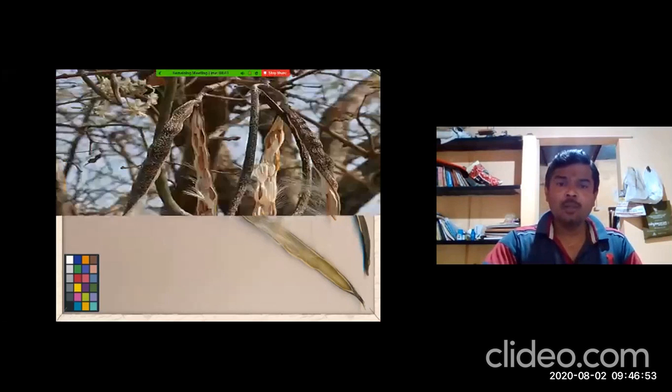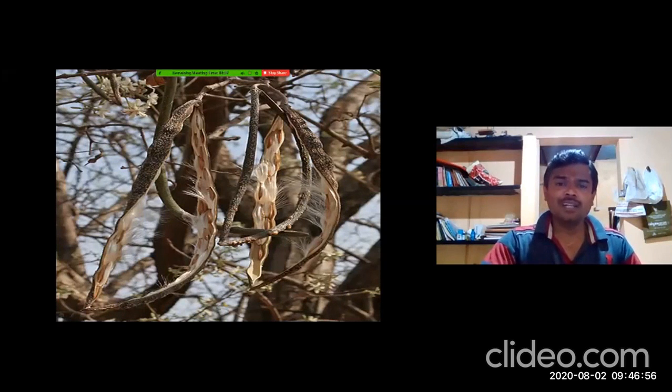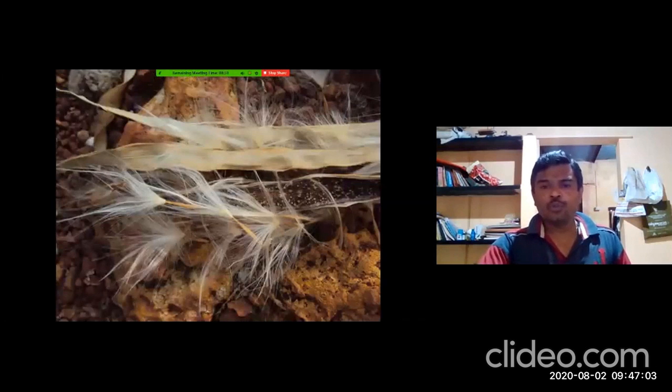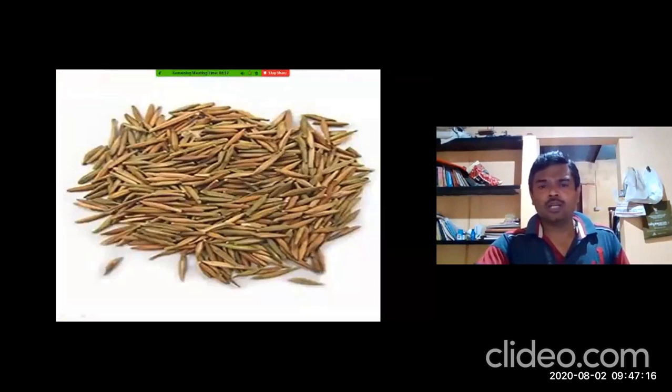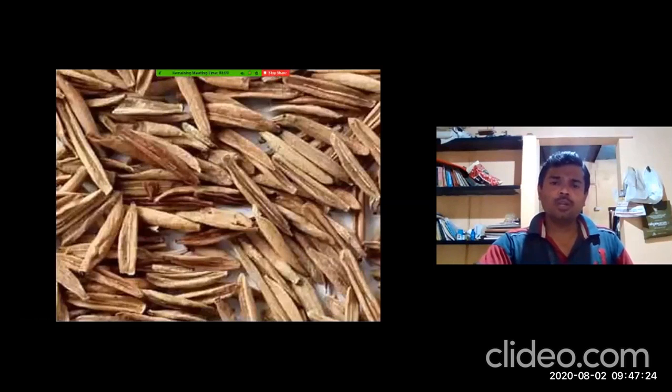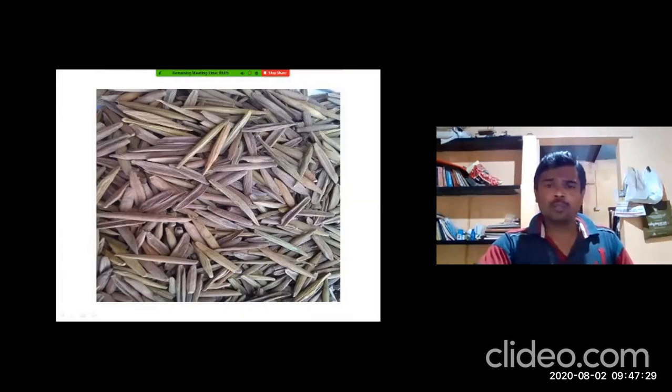So this is another picture. The fruits are dehiscent in nature. They open by themselves. This is also another picture which shows how the fruits dehisce, with the presence of these hair-like structures. These are called the seeds of Kutaja. The seeds of Kutaja are called Indrayava. So this is another picture of Kutaja Bija.